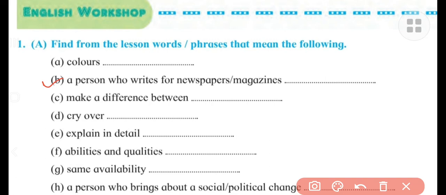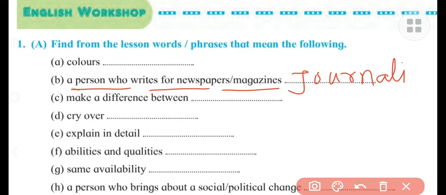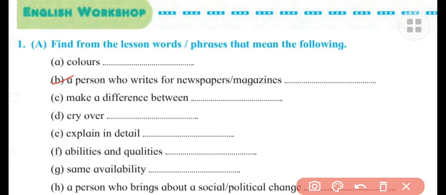Second is there, a person who writes for a newspaper or magazine. A person who writes for a newspaper or magazine, that person is known as the journalist. So this word is also given there. Here you can see it's a journalist. In this way you have to find out the words. So the first two examples I have already shown you how to write. The third one is there, make a difference between.